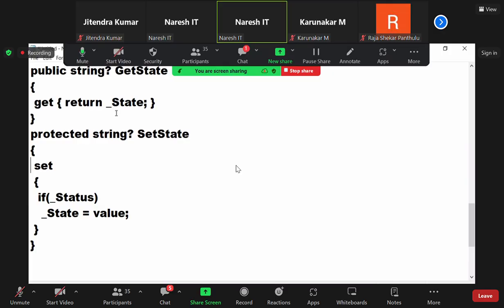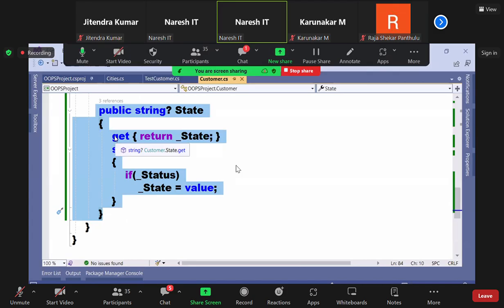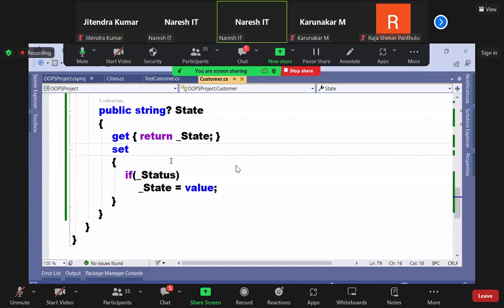Here also, I want get to be accessible to anyone, set only to my child. So 2 separate properties we used to write. But 2 properties means 2 names again. Yes or not? To resolve this particular problem, in C# 2.0, they introduced a concept. What is it? Till now, we are specifying the scope on the property. From C# 2.0, you can define the scope on the accessors now.